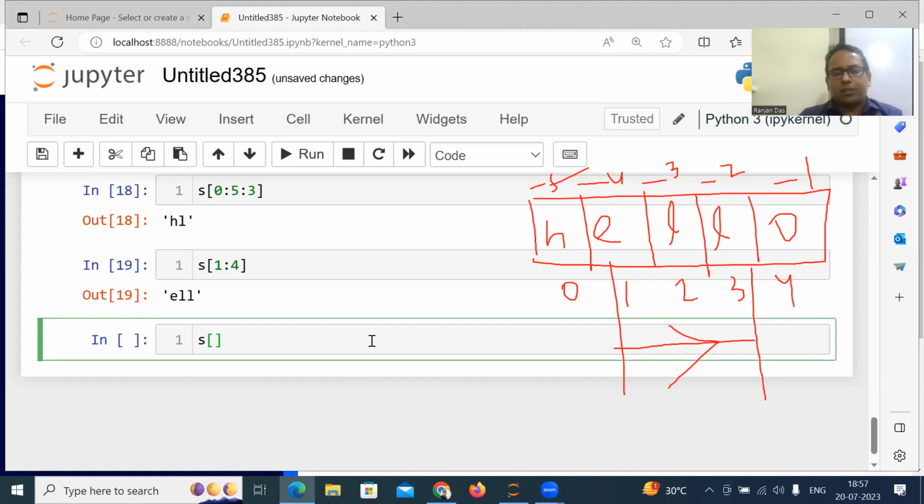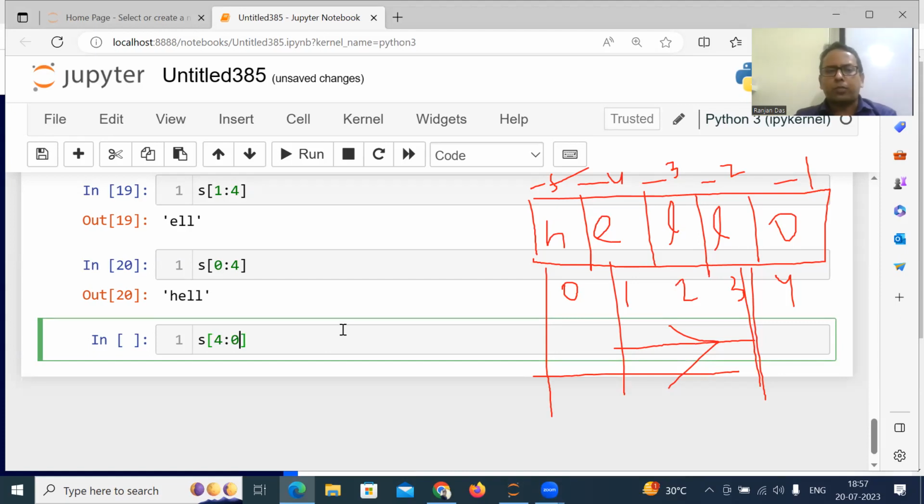Suppose another example. I write here S of 0 colon 4. What will the answer be? Here the step is how much? 1. You'll start from 0 and go up to how much? 3. The answer will be how much? H, E, L, L.